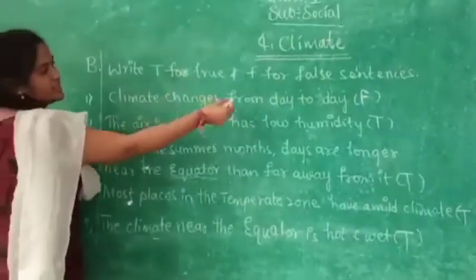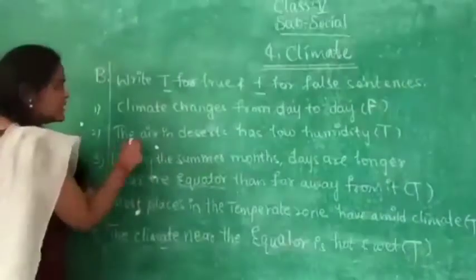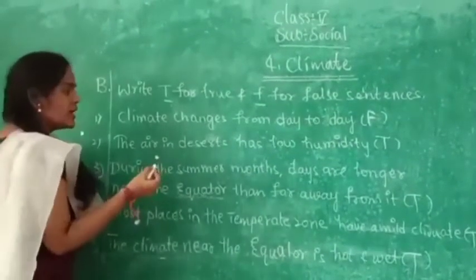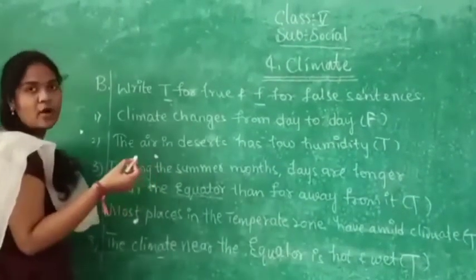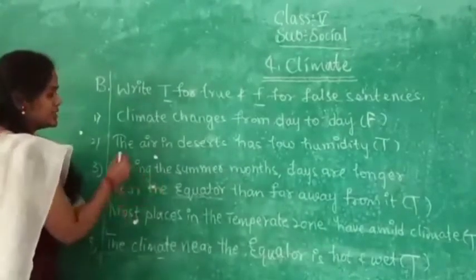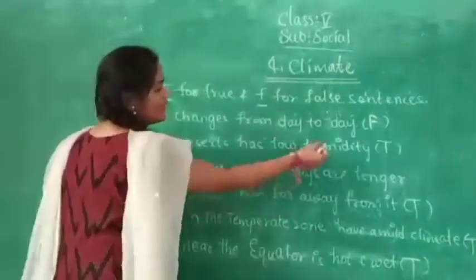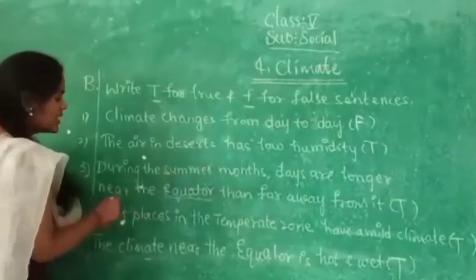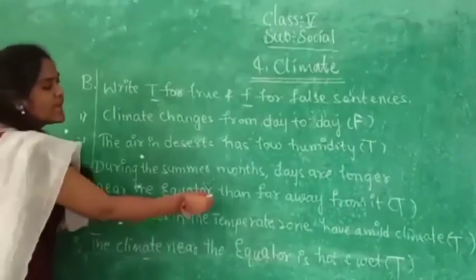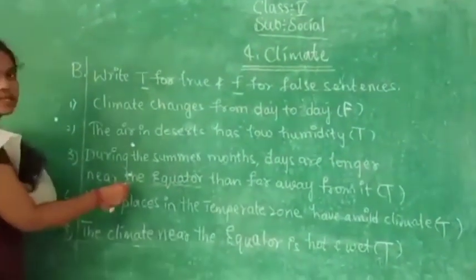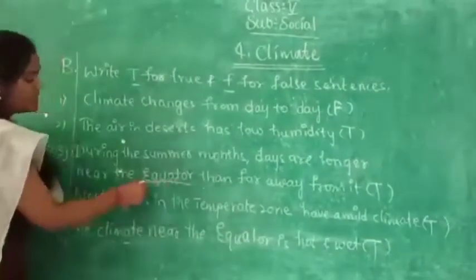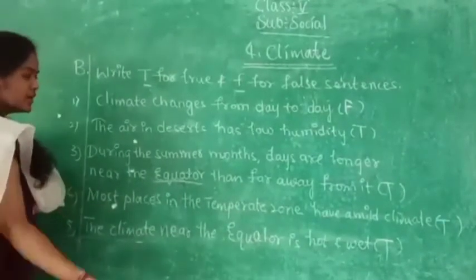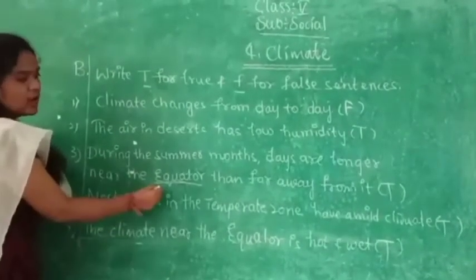For false, we need to write F. Next, the air in deserts has low humidity. Why? Because in the deserts the climate is very hot, that's why it has low humidity. So yes, it is true. Next, third one, during the summer months, days are longer near the equator than far away from it. Already we discussed in the lesson that near the equator the sun rays fall straight. That's why near the equator the climate will be very hot and wet, right? So the days will be longer than far away from it.